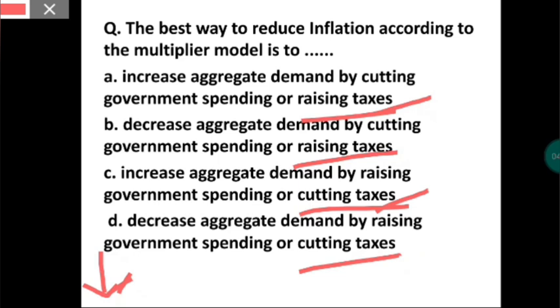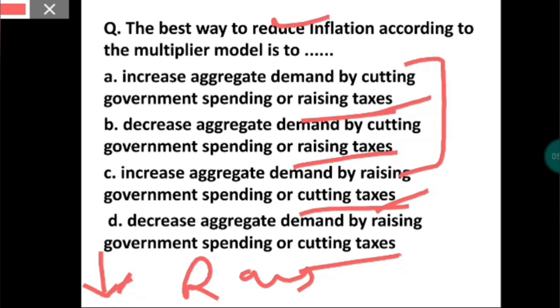If money with the people decreases, that will indirectly result in a reduction of inflation. That is what we want. So that is why raising tax is what we will support for reducing inflation. Out of these, one option should be the answer. Cutting of tax does not serve the purpose.